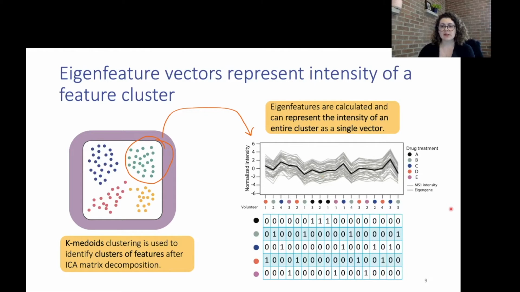Once the matrix is decomposed, features are clustered by k-medoids clustering. Eigenfeatures are calculated from the intensity values of each cluster and are used to represent the intensity of a cluster as a single vector. Eigenfeatures are then correlated with a binary model matrix of sample treatments.